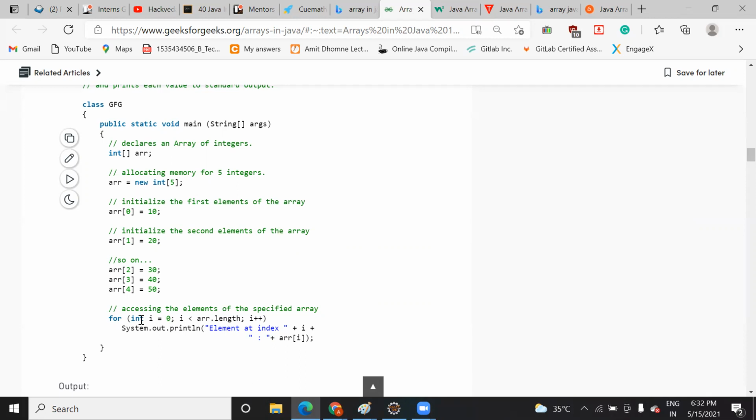So here in this class you have declared an array using the square bracket before. Now you can use it directly here also: equal to new int array and specify the size, and you can declare it in an additional instruction like this also. Then you can specify the element index-wise and print it.